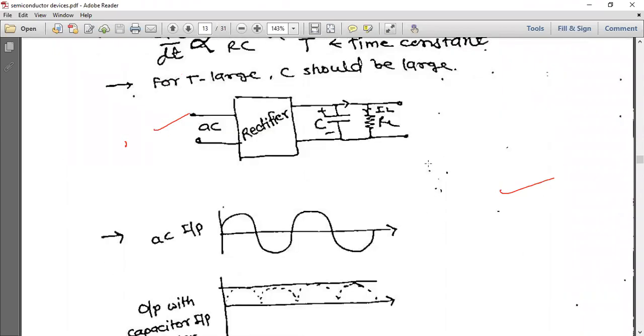Now see here, there is one diagram. This is a rectifier circuit with capacitor and load. So this shows you how it charges. This is the AC input and this is the output with capacitor input. Like this, charging and discharging happens, and for T large, the capacitor should be of large value. Okay.